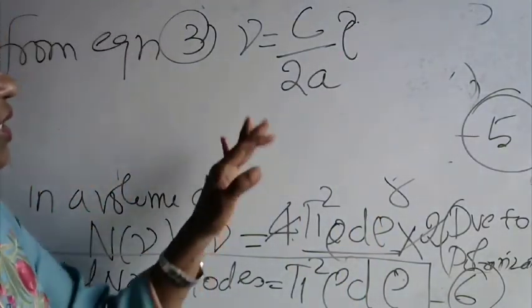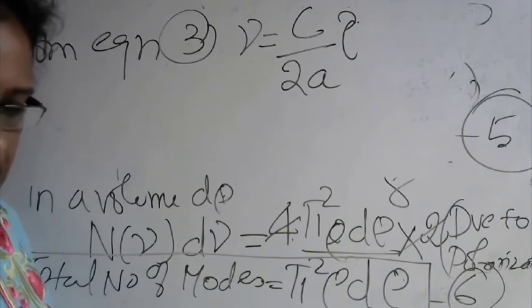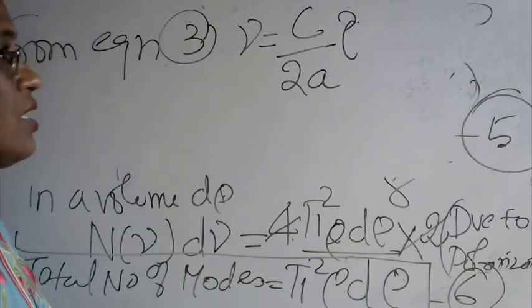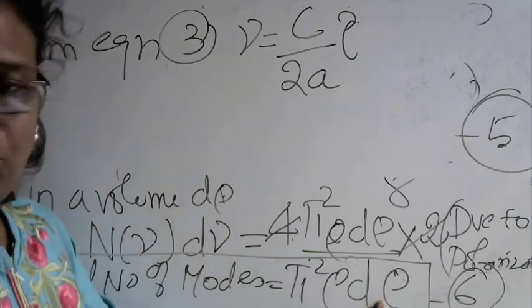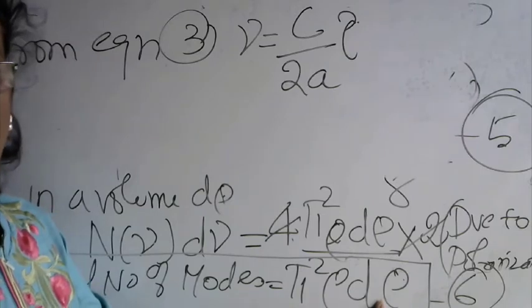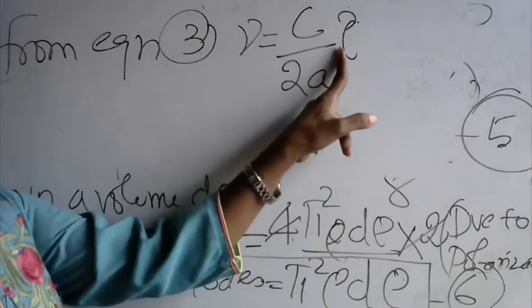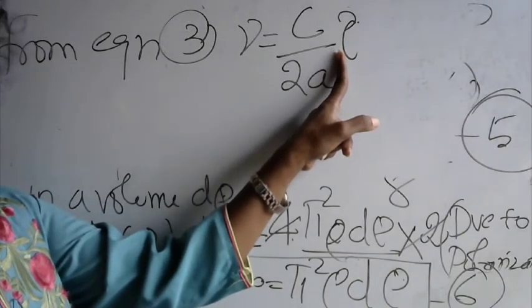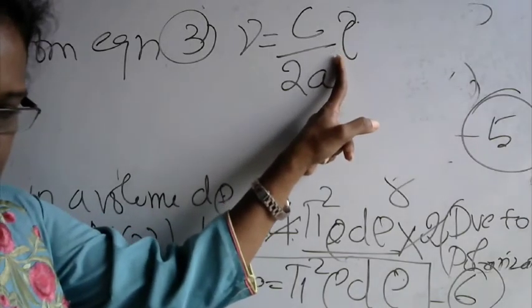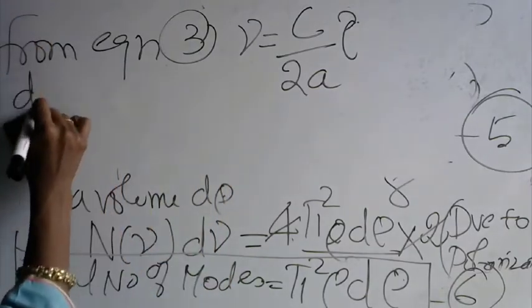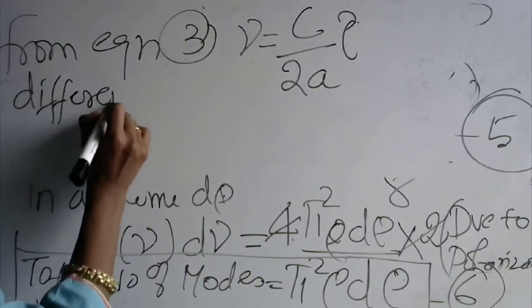Now differentiate this equation, because we need the d rho value over here. First take this equation where rho is there, and then try to differentiate it.